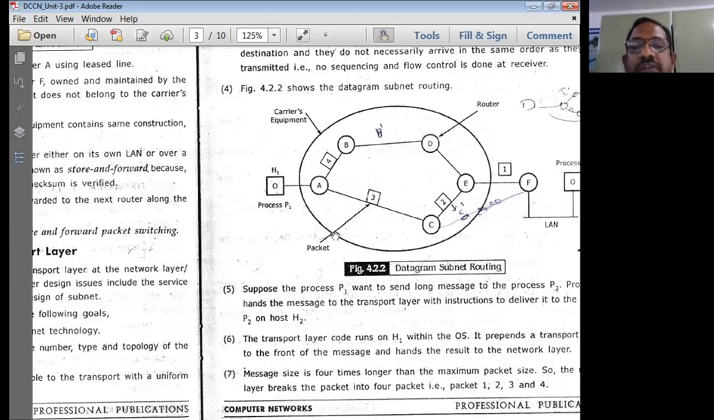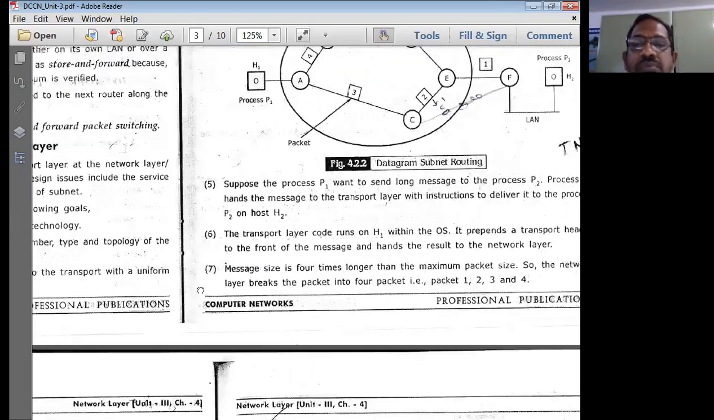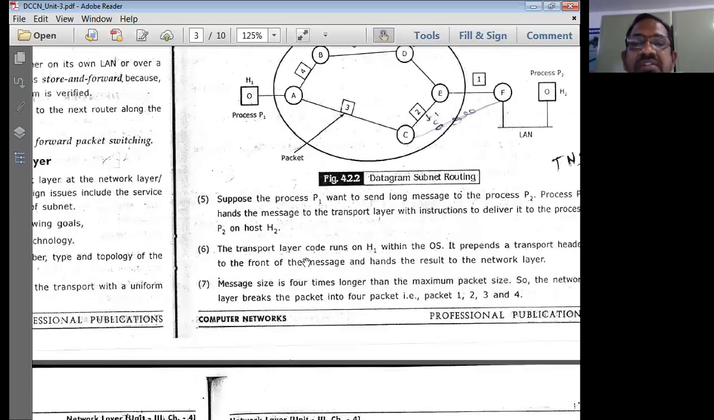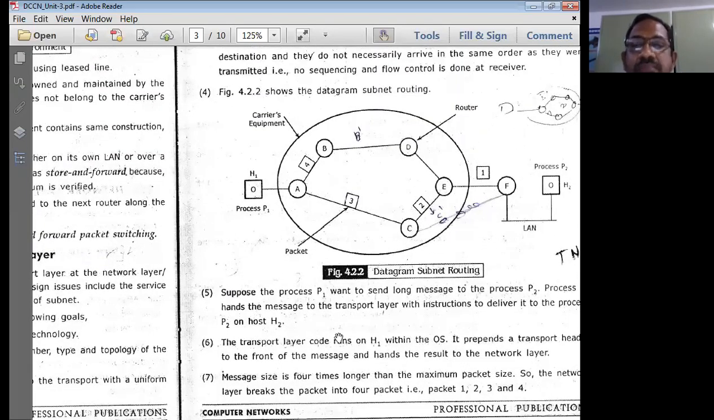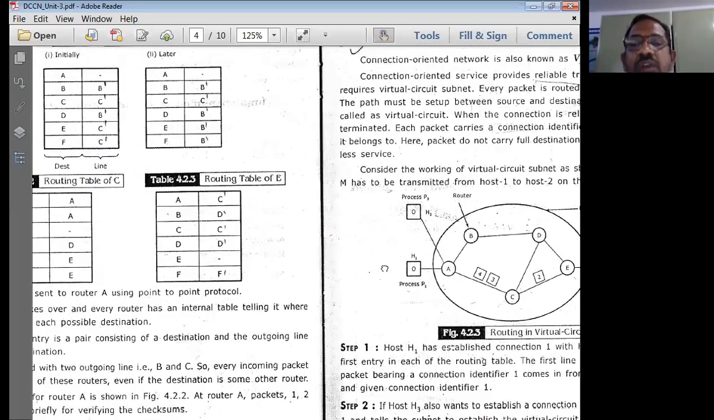Now that means at every router, it is going to maintain a routing table. So the reference router is going to be router A. Router A is going to prepare a routing table such that the packets are transmitted in that particular route. So let us think in terms of a routing table. This diagram is called datagram subnet routing, the basic process we are dealing with. So let us start looking into this now.